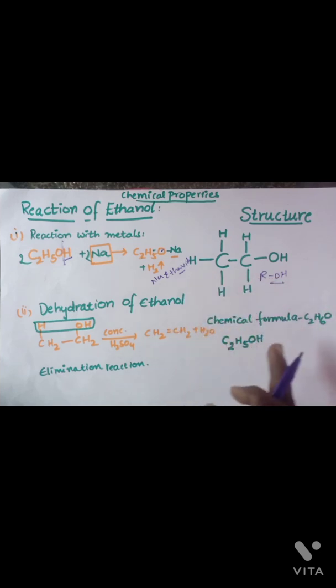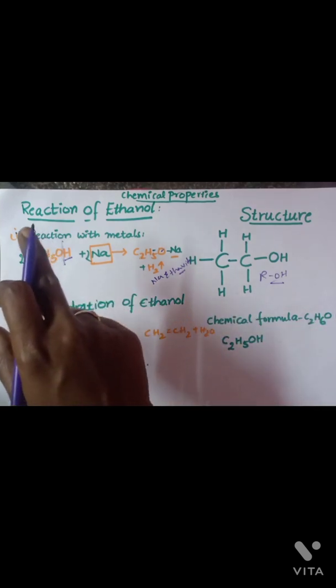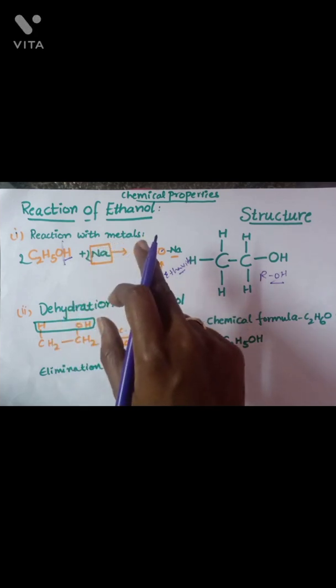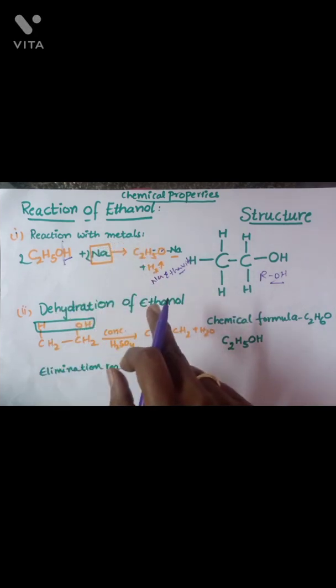Now coming to the chemical formula, we can see in the textbook C2H6O or C2H5OH, but we use C2H5OH for the reactions. C2H6O is also ethanol only. Now coming to reactions of ethanol, we have 2 reactions. One is reaction with metal and the other is dehydration of ethanol.